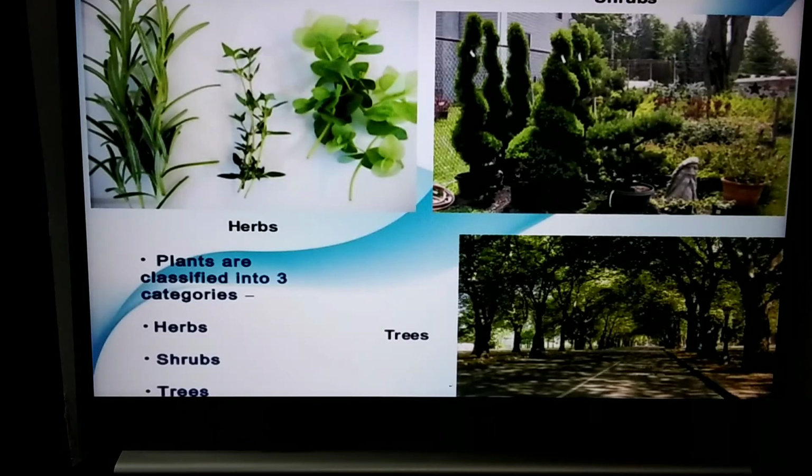Now, plants like radish, carrot, beetroot live for 2 years. Hence, they are called biennials. Whereas plants such as jackfruit, coconut, banyan, mango will live for many years. So they are called perennials.